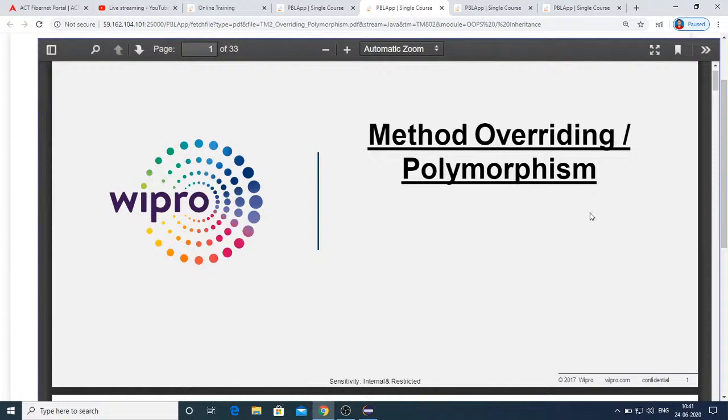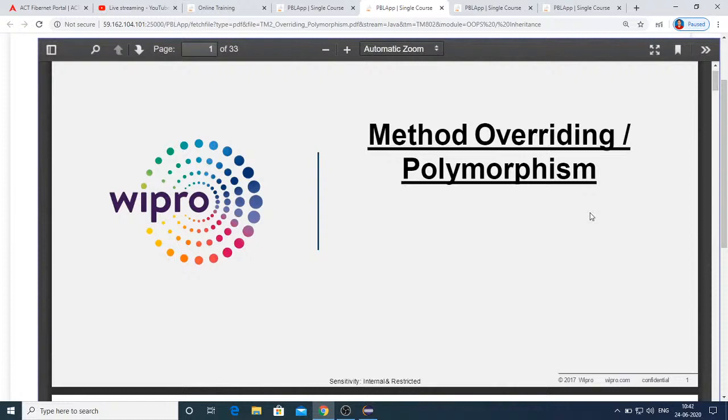That's not possible. But what you can do is define the child constructor, which will accept the arguments as given by the parent constructor. In addition to that, the child constructor can have additional arguments. That is how you can do it. But straight away constructor overriding is not possible.